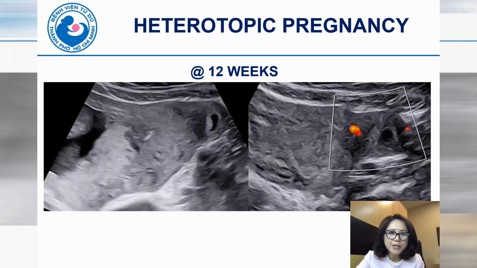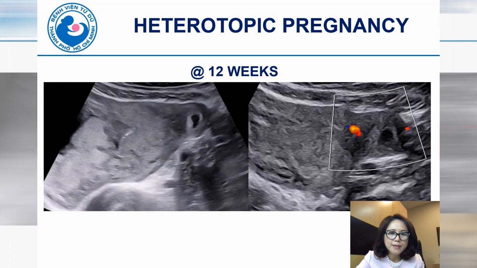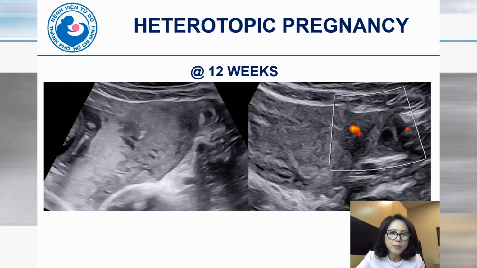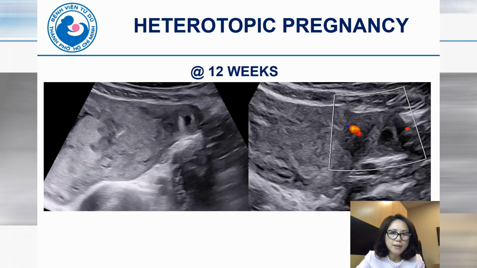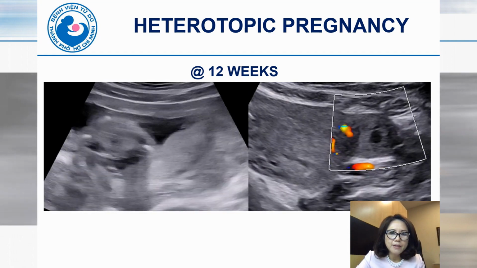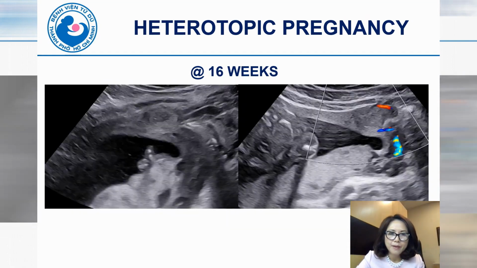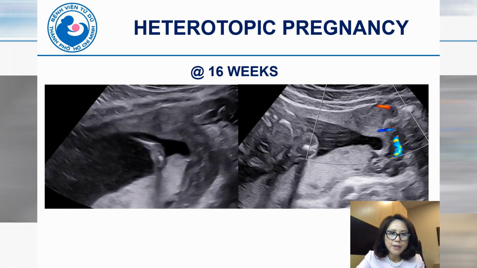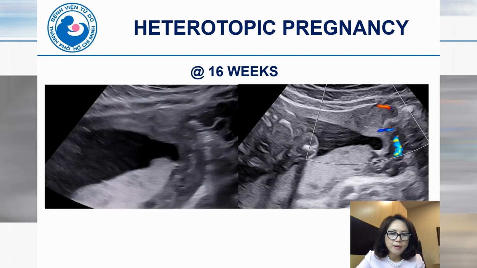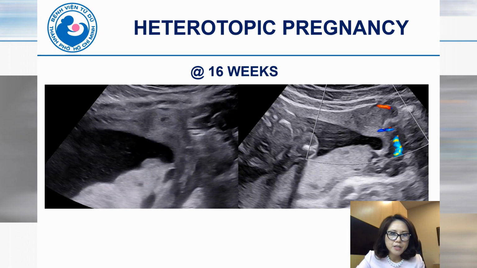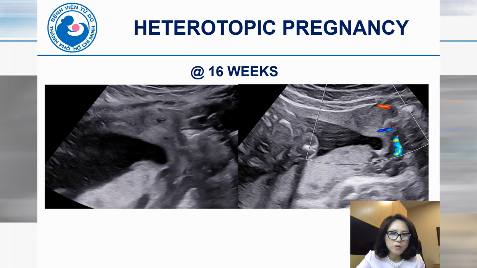And the same patient at 12 weeks. You can see the interstitial ectopic pregnancy is smaller. This is 2D, and this is the Doppler. And this is at 16 weeks. The interstitial ectopic pregnancy is also smaller.